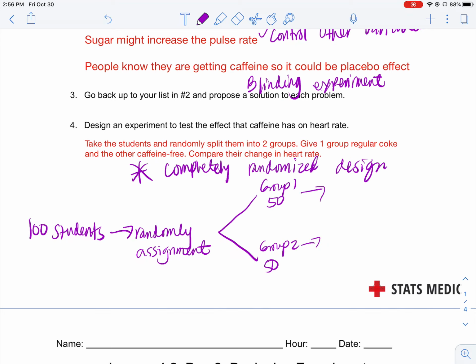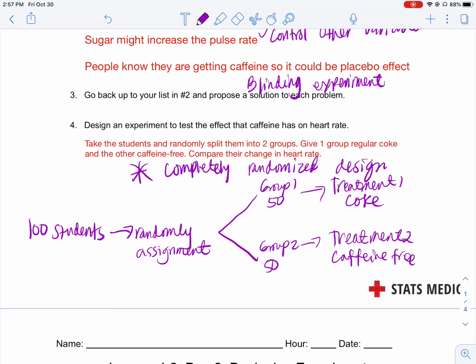So you don't know which one will end up in group one, and you don't know which one will be in group two. And then we will provide treatment one, which is the Coke, and then treatment two, well, I should call that regular Coke, and then the other one is the caffeine free, right?